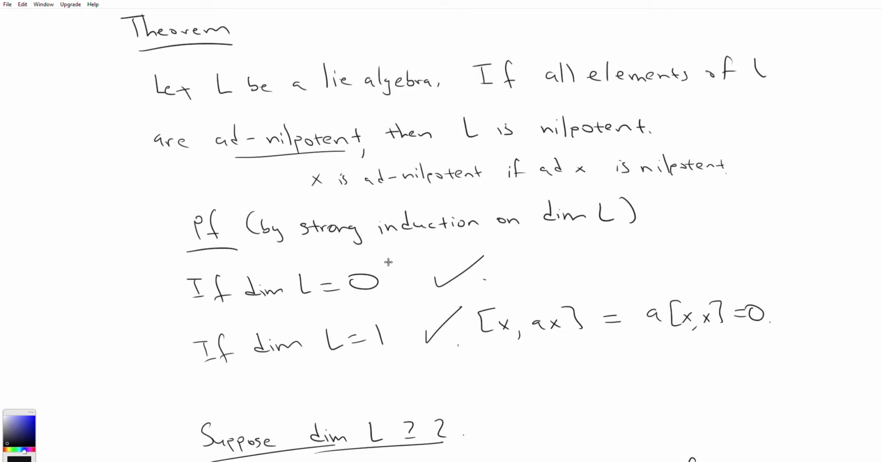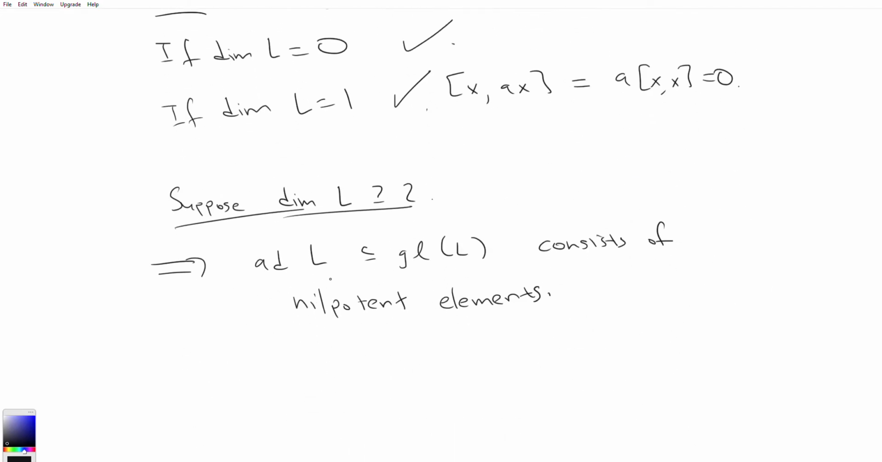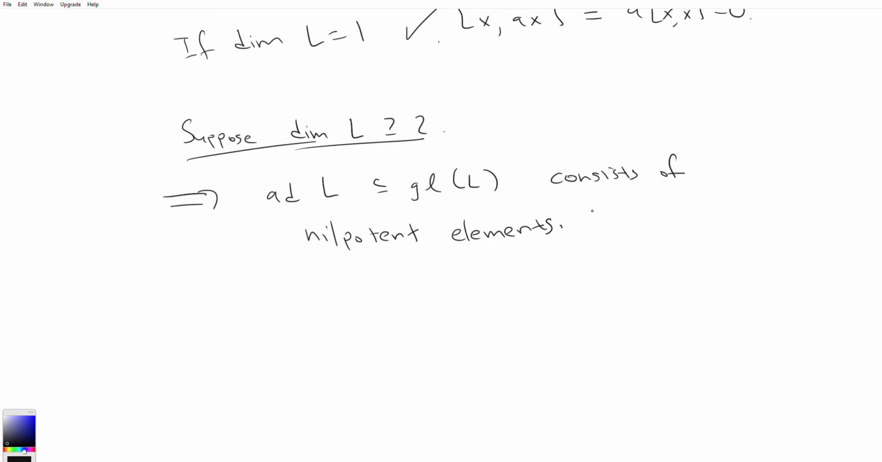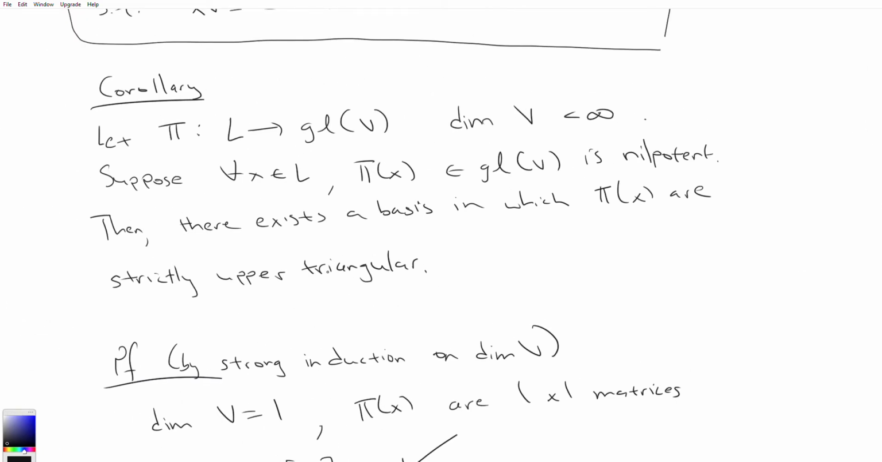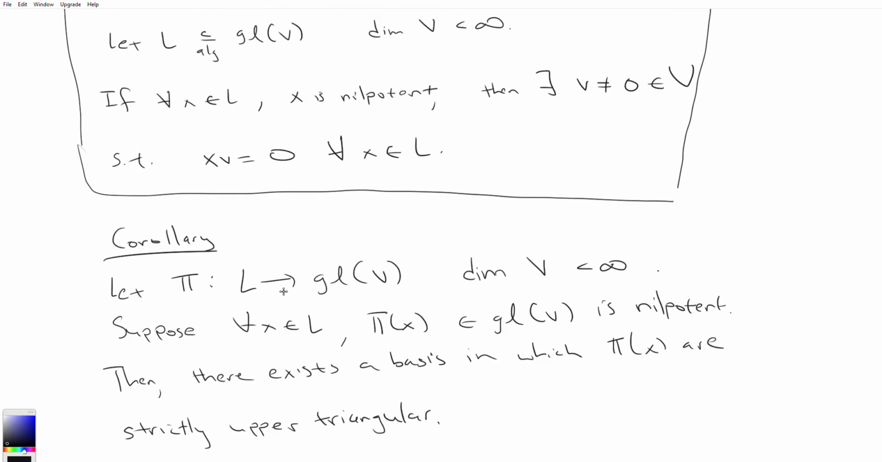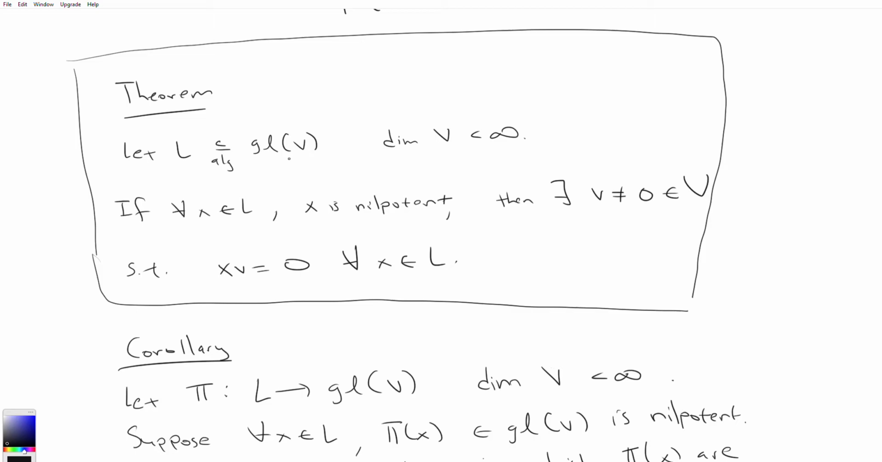Alright, so that's just a recap. So we're here. So ad L is contained in GL of L, consists of nilpotent elements, right? And it acts on L. So that encourages us to use this theorem over here, right? Ad L, or not the corollary, but the theorem. Ad L is a subalgebra of GL of L, and L is, we're going to assume, finite dimensional, as we will throughout most of this course.